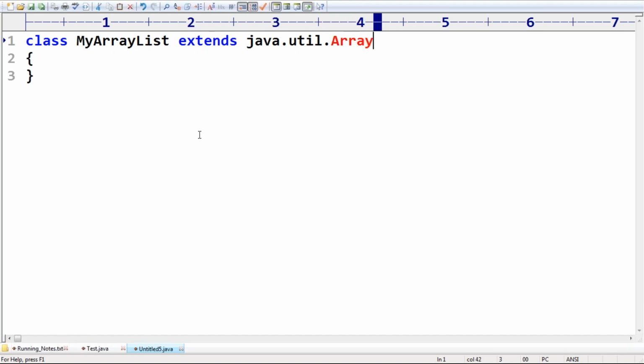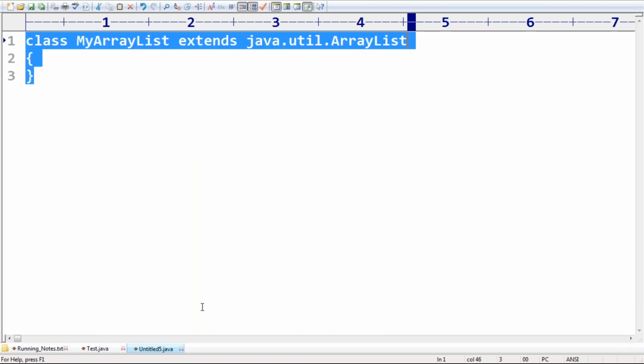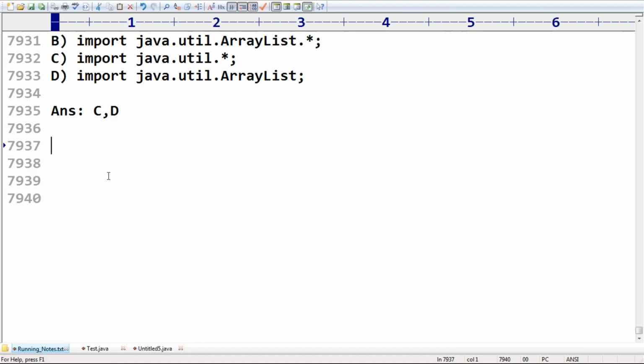java.util.ArrayList. The ArrayList class is not final. If you want, you can create your own ArrayList by extending this ArrayList class. Yes, it is possible. Now this is my code. Assume that this is the code.